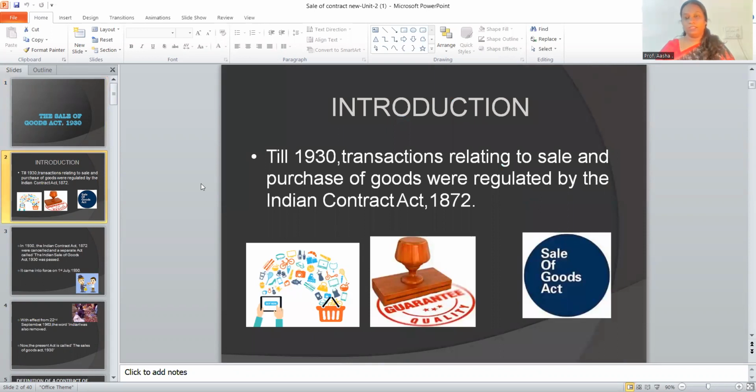Till 1930, transactions relating to sale and purchase of goods were regulated by the Indian Contract Act because there was a contract between the two parties who are the buyers and the sellers.